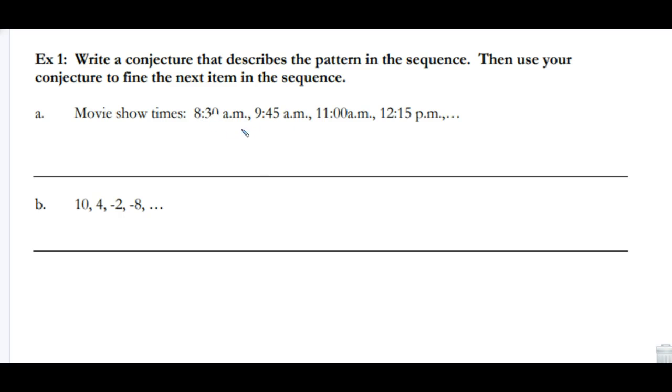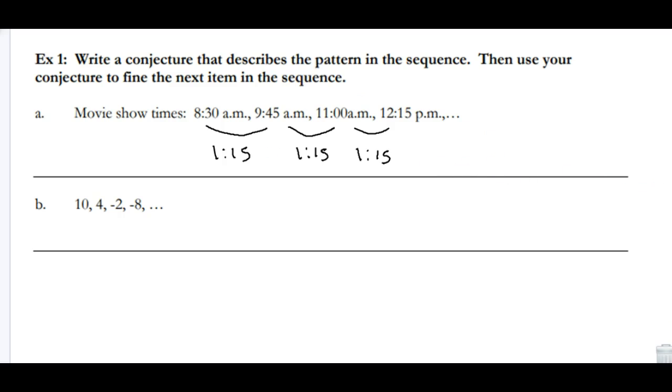I want to use a different color here. That would probably be helpful. So I would say from 8:30 to 9:45 is about an hour and 15 minutes. If I go 9:45 to 11, is that also an hour and 15 minutes? And from here, is that also an hour and 15 minutes? Okay, so write a conjecture that describes the pattern.